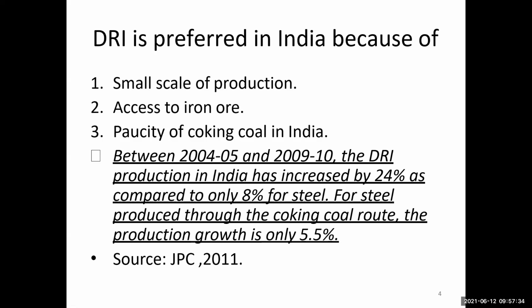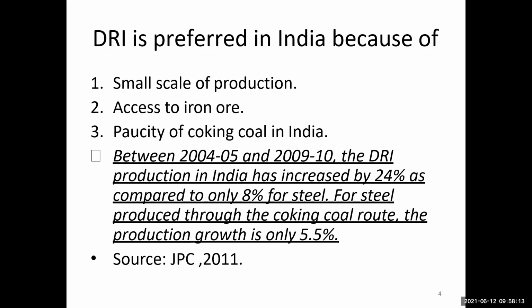Between 2004-05 and 2009-10, DRI production in India increased by 24%, as compared to only 8% for steel. Steel production through the coking coal route grew by only 5.5%.